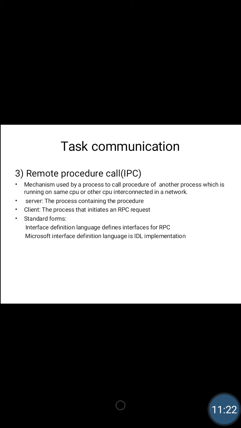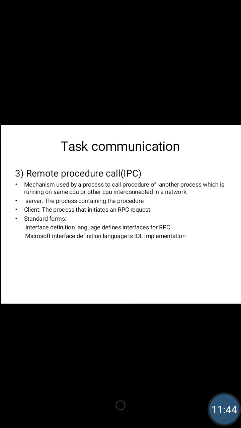Now, moving to the third main mechanism of inter-process communication, that is remote procedure call. I already explained the first mechanism, shared memory, and the second mechanism was message passing. Now, the third mechanism is a remote procedure call.